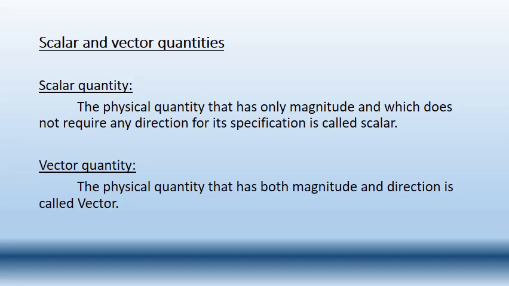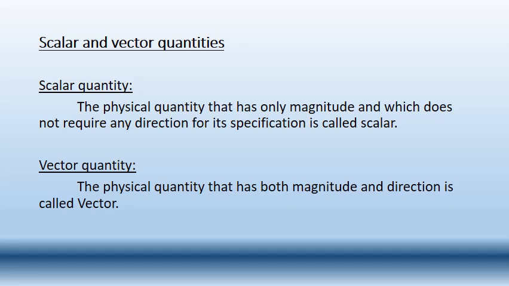Next, scalar and vector quantities. So let us now observe the terms scalar quantity and vector quantity. What is meant by scalar quantity? The physical quantity that has only magnitude and does not require any direction for its specification is called a scalar. So what is meant by magnitude? That is a difficult term you people are going to face. The magnitude is nothing but the value.